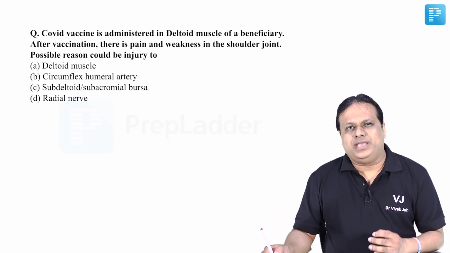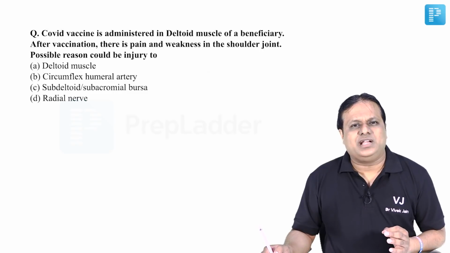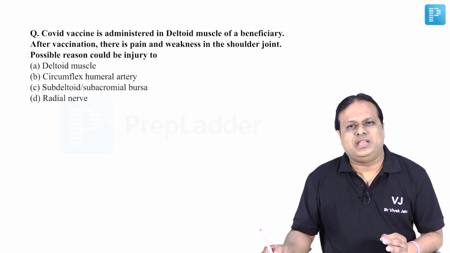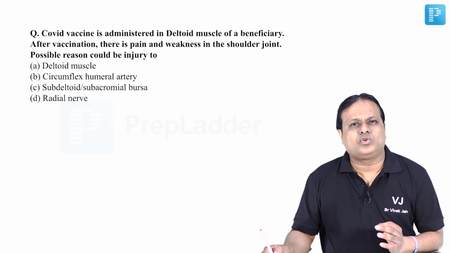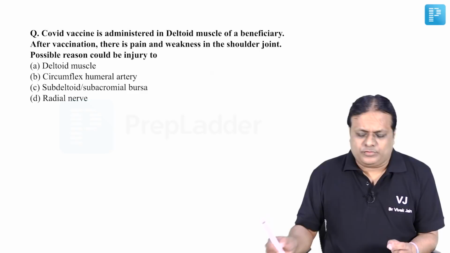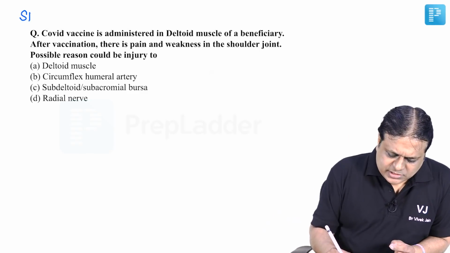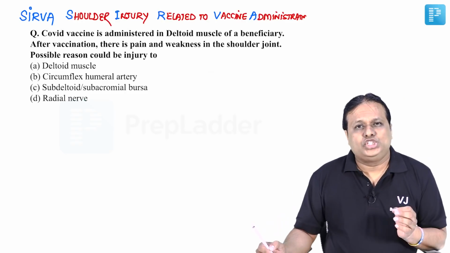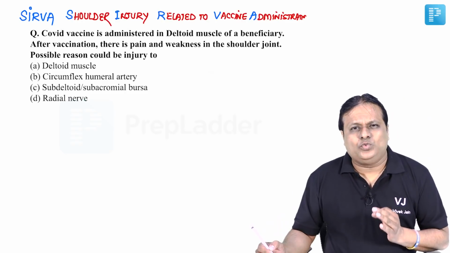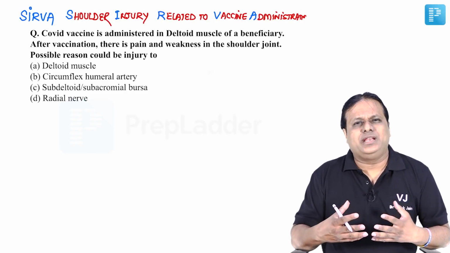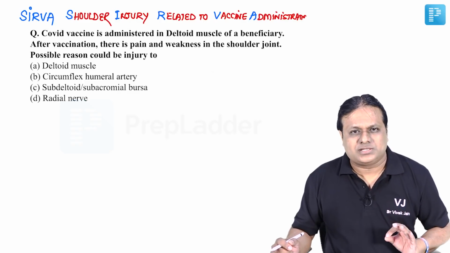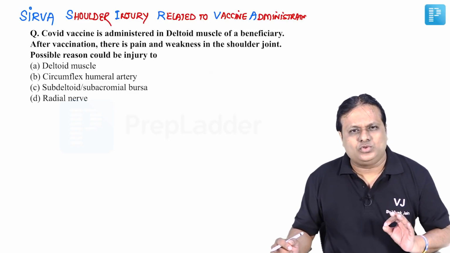A clinical scenario based question was asked. COVID vaccine is administered in deltoid muscle of a beneficiary. After vaccination, there is pain and weakness in the shoulder joint. Possible reason could be. Friends, first you have to understand what is SIRVA. SIRVA is shoulder injury related to vaccine administration. This could be related to any vaccine which is given intramuscular in the deltoid muscle or in the buttocks, as we used to do earlier.